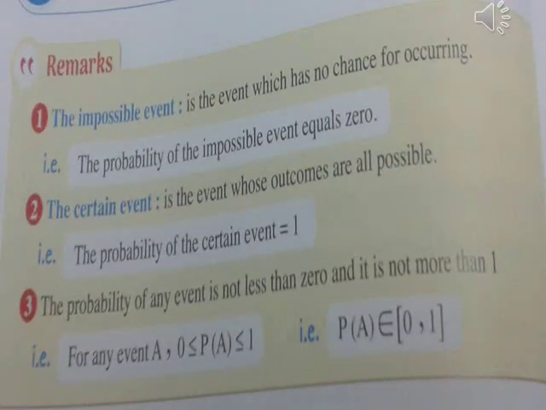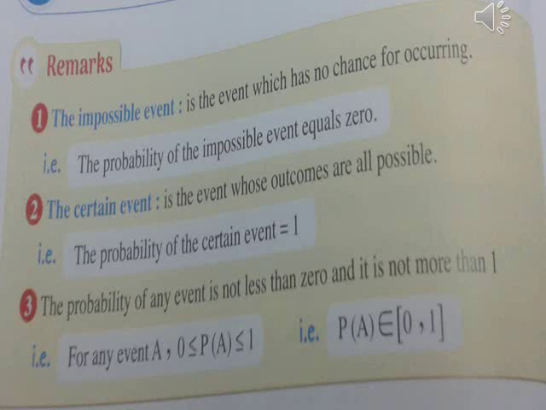Remarks. The impossible event is the event which has no chance of occurring. It implies the probability of the impossible event equals 0. The certain event is the event whose outcomes are all possible. It implies the probability of the certain event equals 1.